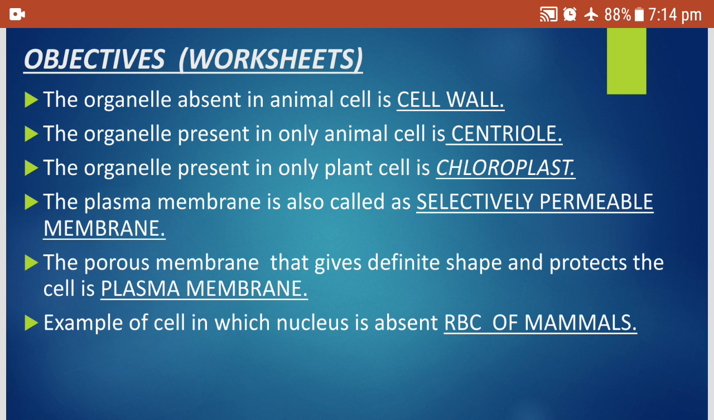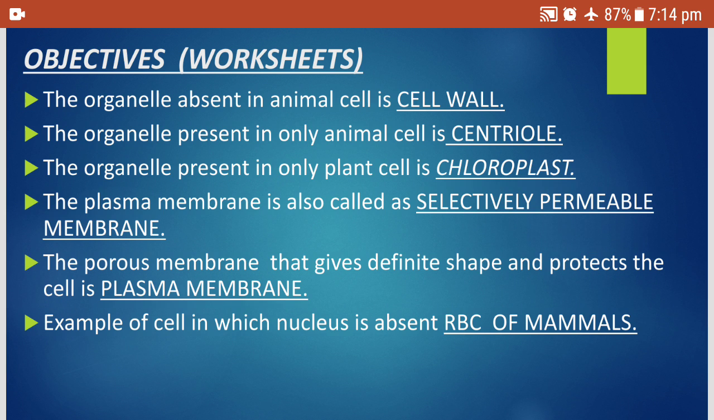Okay. The organelle absent in the animal cell is dash, cell wall. Yes, cell wall is present only in the plant cell and it is absent in the animal cell. And the organelle present only in the animal cell is centriole. You know, centriole helps in cell division, you will learn in 10th class. The organelle present only in the plant cell is chloroplast. It contains a green pigment called chlorophyll.